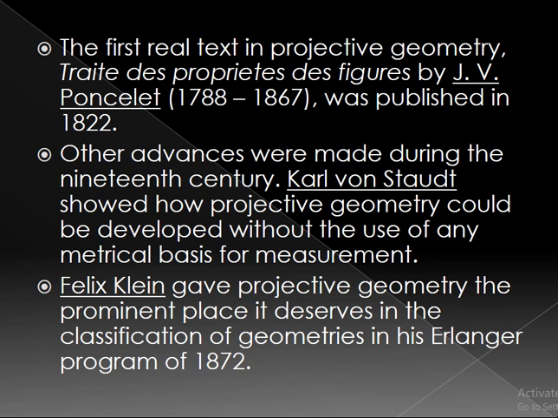Although it grew out of ideas that were developed earlier, the first real text in this geometry is the Treatise on the Projective Properties of Figures by J.V. Poncelet, published in 1822. Most of the work on this book was done by Poncelet while he was a prisoner in Russia after the wars of Napoleon.